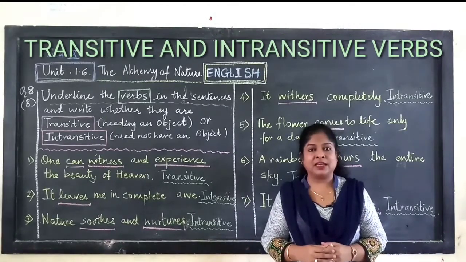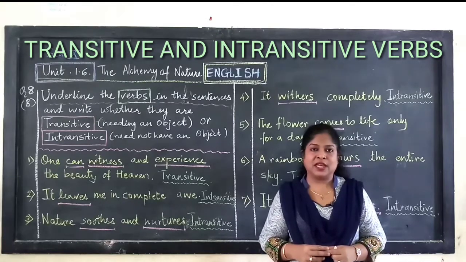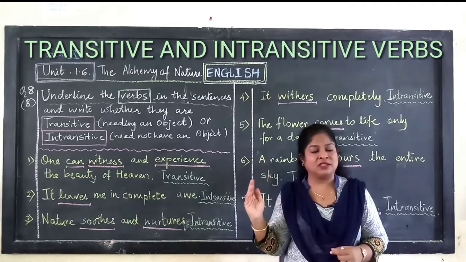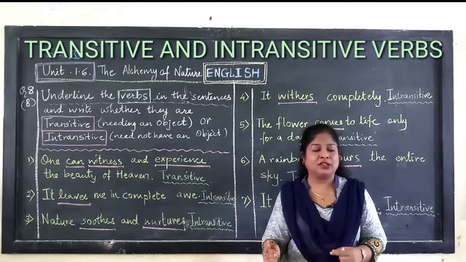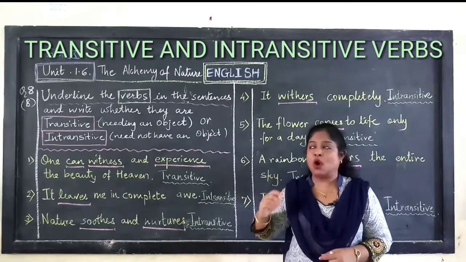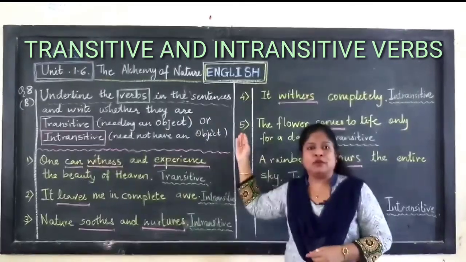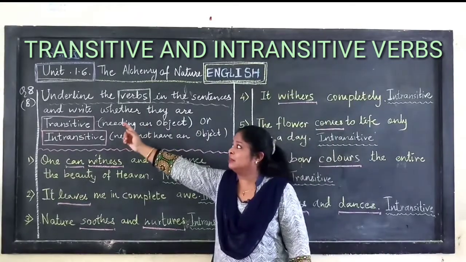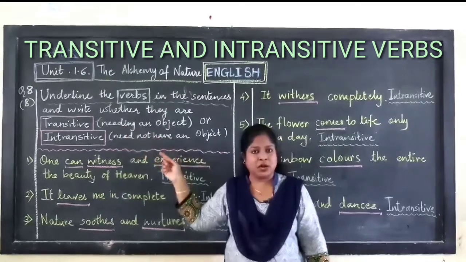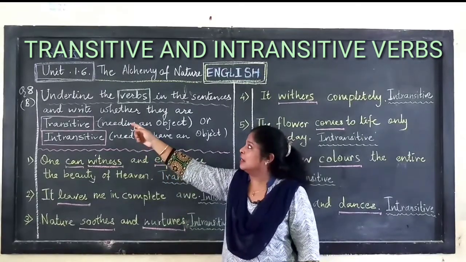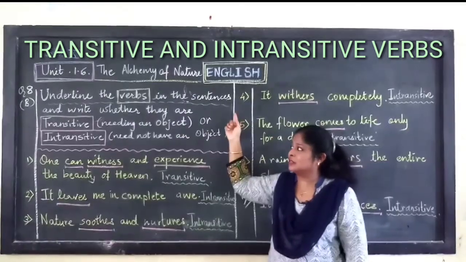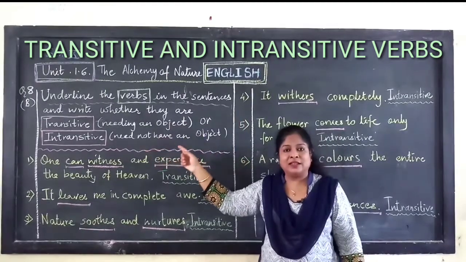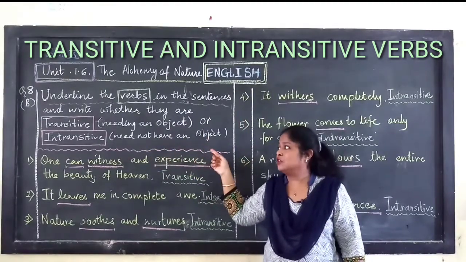Myself Yasmin Sheikh, and the topic which I have selected today is from Unit 1.6 of the English textbook Kumarbharati for Standard 10. Name of the lesson is The Alchemy of Nature. From your textbook it is question number 8b and it is a grammar question. The question says underline the verbs in the sentences and write whether they are transitive or intransitive.